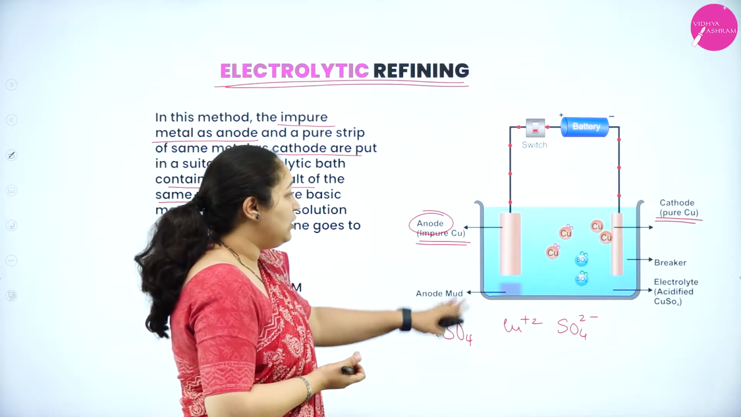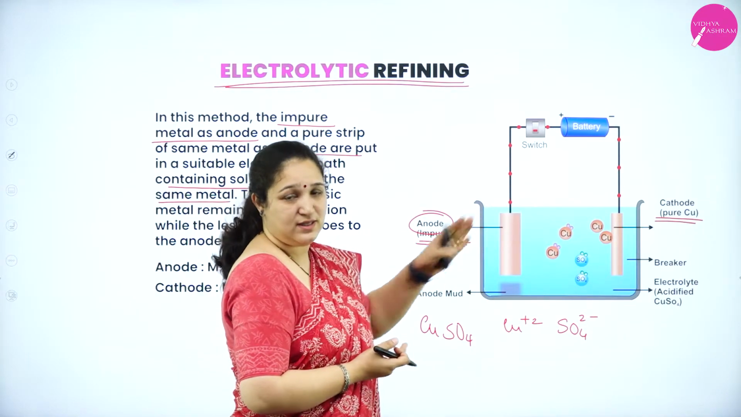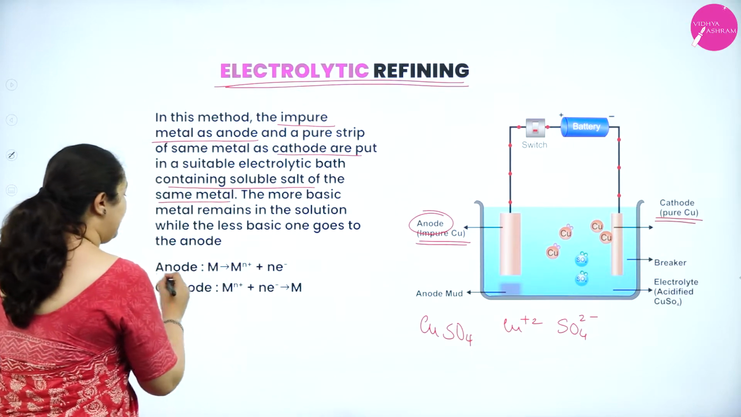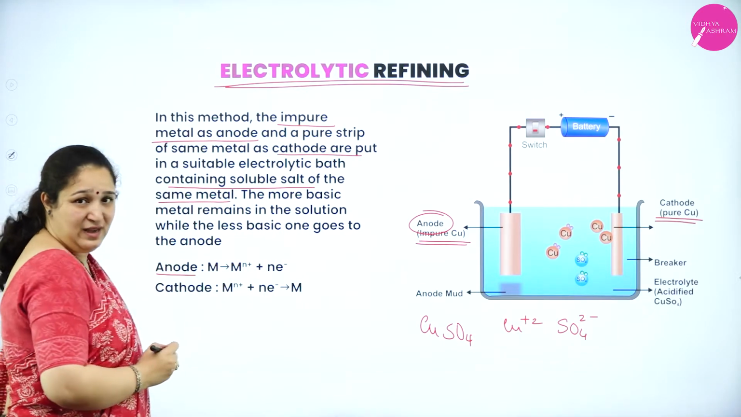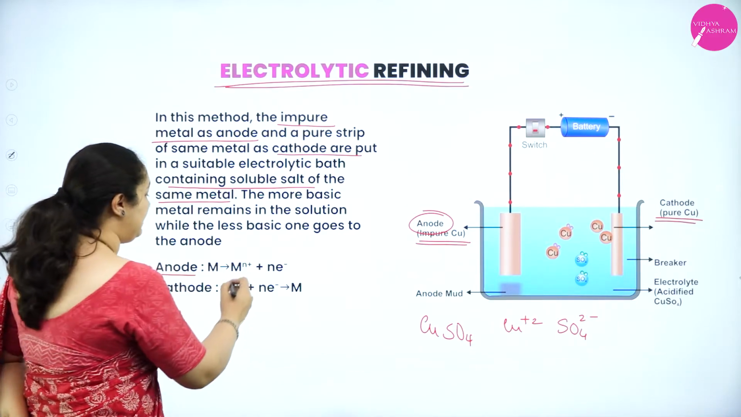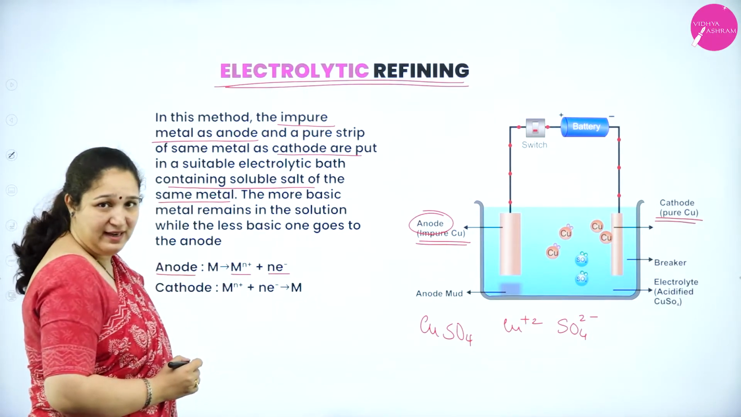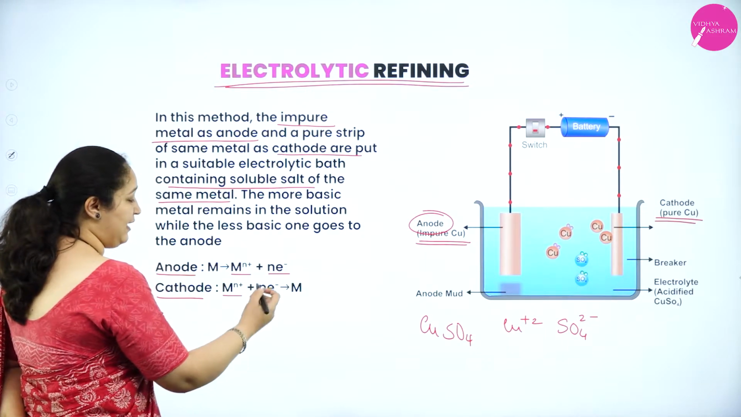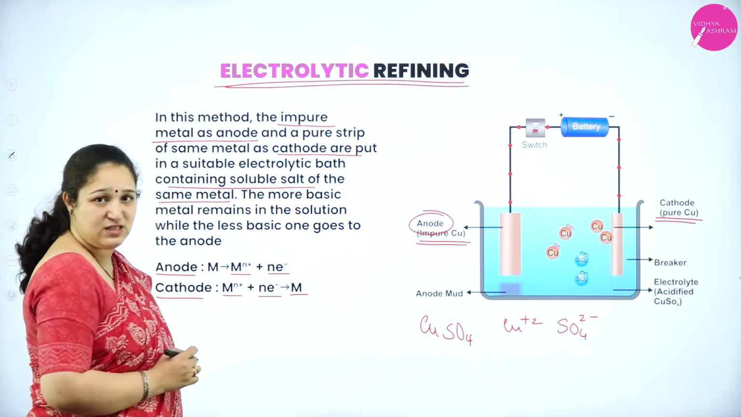So now when electricity is passed, what happens? Here you can see at the anode the metal will melt and go out as metal ions, liberating electrons, and at the cathode the metal ions will be attracted, accept electrons and get deposited.